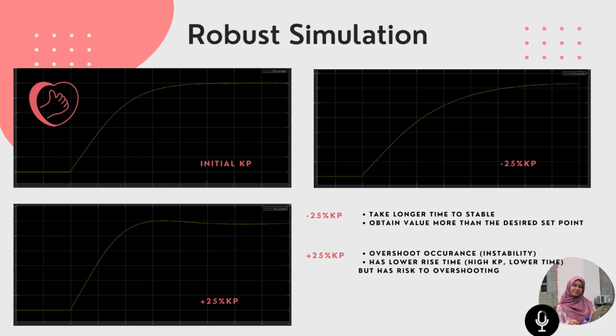When we decrease the proportional gain, it takes longer to stabilize and we obtain a value that is more than the desired set point. While we increase it by 25%, we can see an overshoot occurrence that indicates potential instability. It also has lower rising time compared to the initial proportional gain. It may be good but has risk of overshooting like this system. That is to say, we can imply that our system is unable to withstand the 25% error range, thus leading to instability in gaining the desired output in the tuning process.